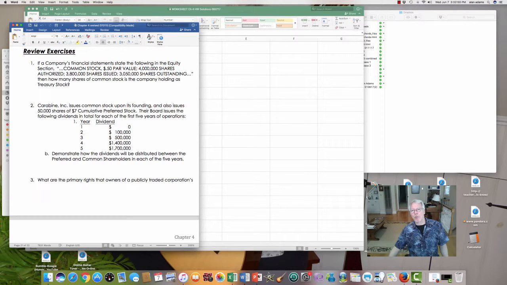Why does a company do that? If you want to know why a company would buy its own stock, there are several reasons, and they're all very good strategic reasons. If you want to know, write to me. I'll be happy to expand on that in an email to you. It's kind of interesting, really.